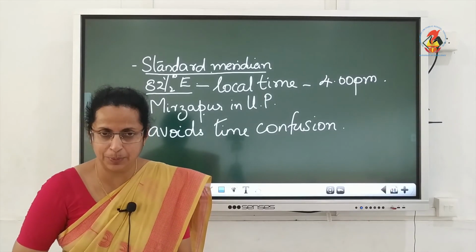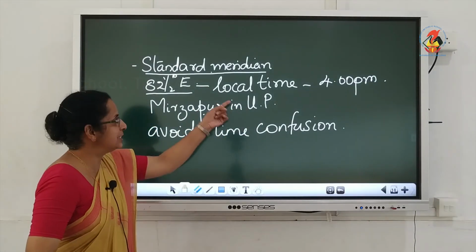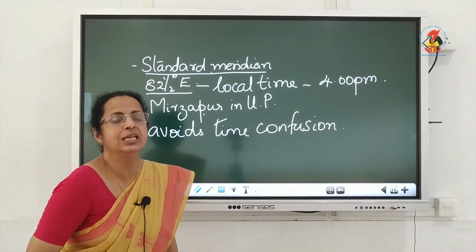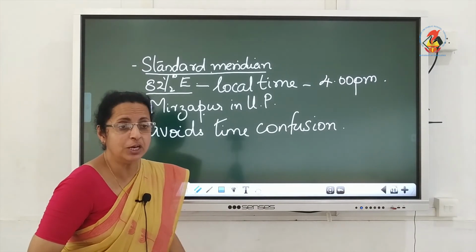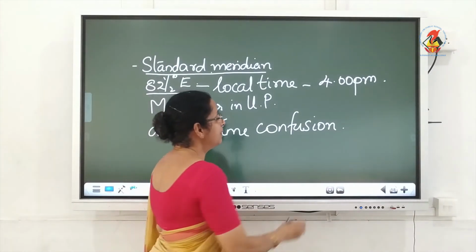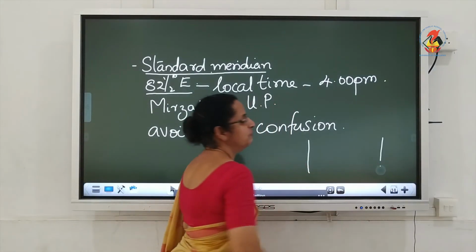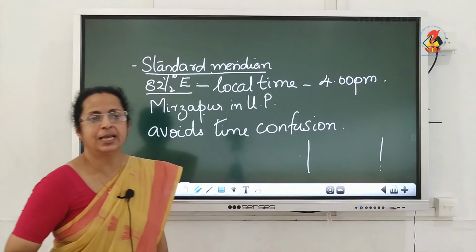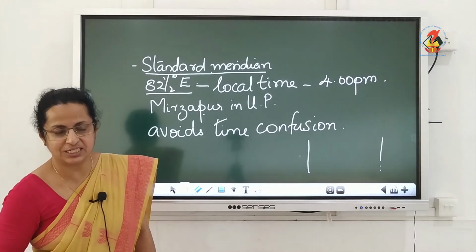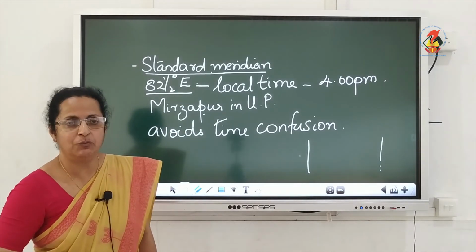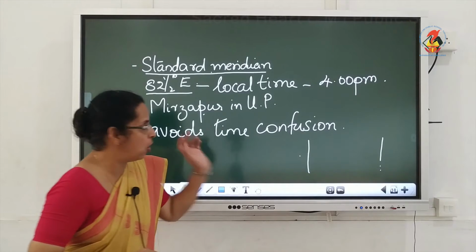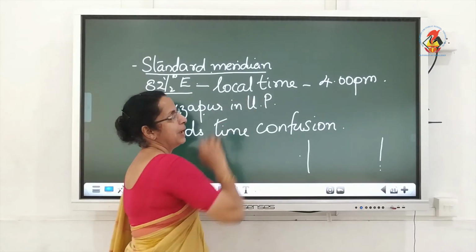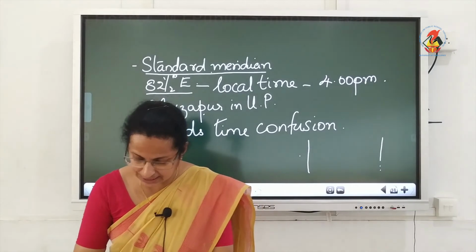With this meridian and its local time, we were able to avoid confusion in calculating time. Even though there can be a time lag between the eastern and western ends of the country, Gujarat and say Arunachal Pradesh, that could be avoided, and all watches in all places throughout the country will show the same time, the time at 82.5 degrees east longitude.